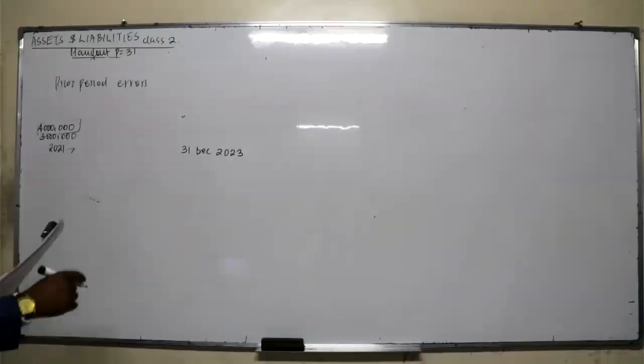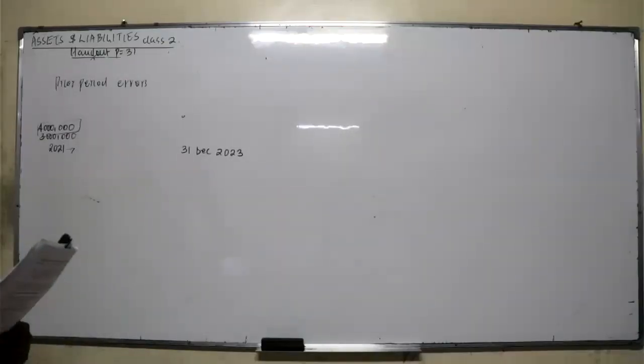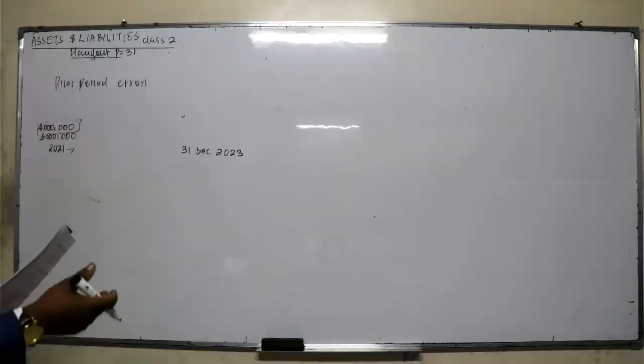Now, in case there is any prior period error that was made, you need to rectify that using what we call retrospective application, whereby you adjust the opening balances for only the affected item. Now, for example, for depreciation, what will you adjust?